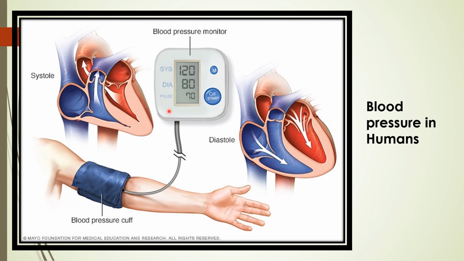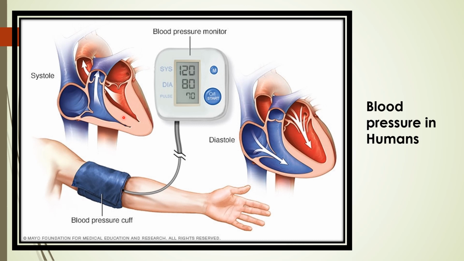And what do we actually measure? The pressure of the blood inside the artery during the contraction, meaning when the blood is flowing from the ventricle into the artery, at that time the ventricle is in the contract phase, and that is known as the systolic pressure. And when the blood is not flowing, at that time the ventricles are in the relaxed state.